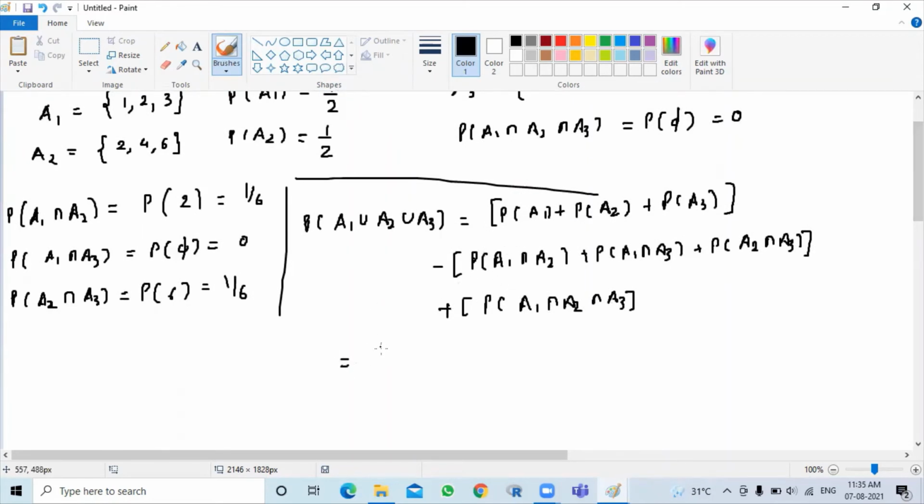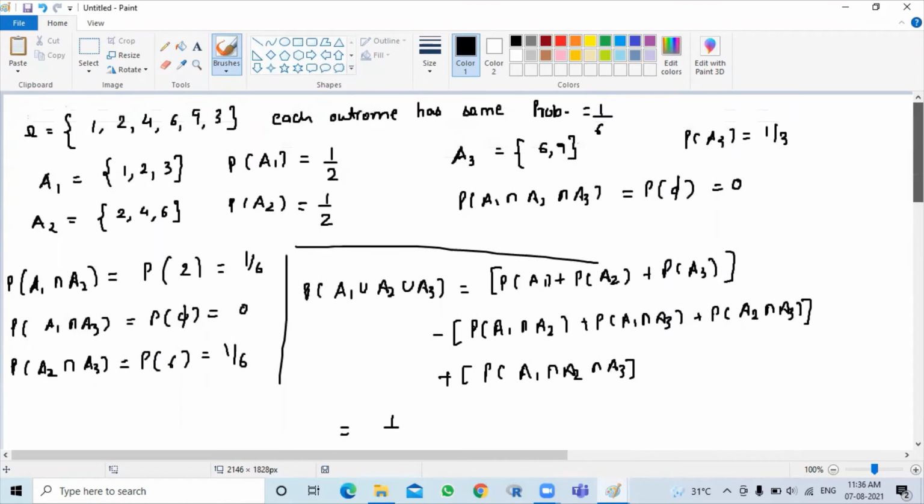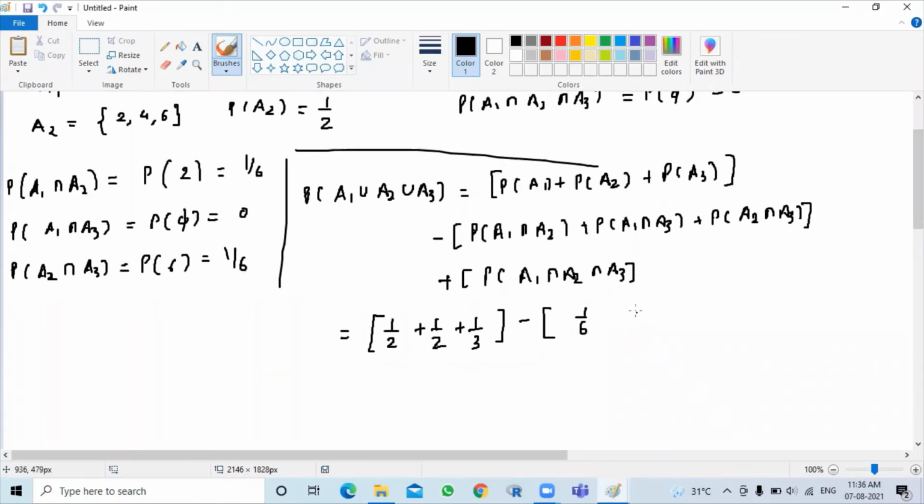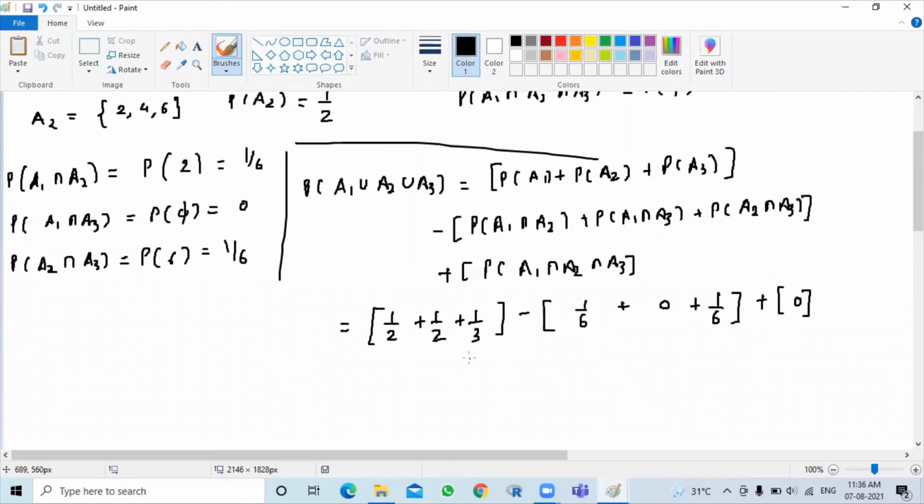So the first thing will be 1 by 2 plus 1 by 2 plus 1 by 3, minus A1 intersection A2 is 1 by 6, A1 intersection A3 is 0 and A2 intersection A3 is 1 by 6, plus A1 intersection A2 intersection A3 is 0.